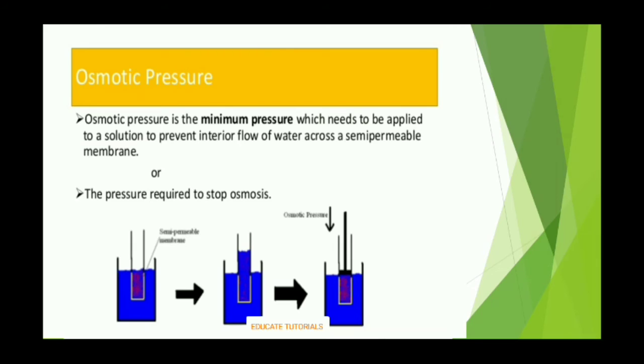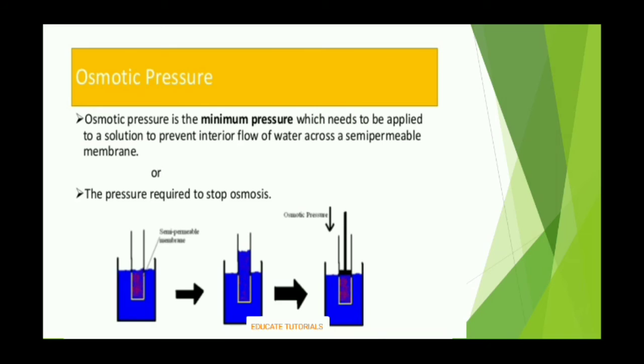Osmotic pressure is the minimum pressure which needs to be applied to a solution to prevent the inward flow of water across a semipermeable membrane. Or you can also say it is the pressure required to stop osmosis. You can see in this video, osmosis occurring. There is an initial stage, and in the second diagram osmosis has occurred.